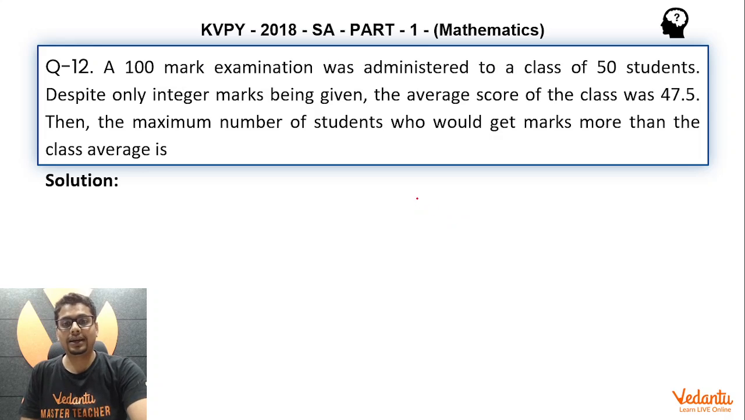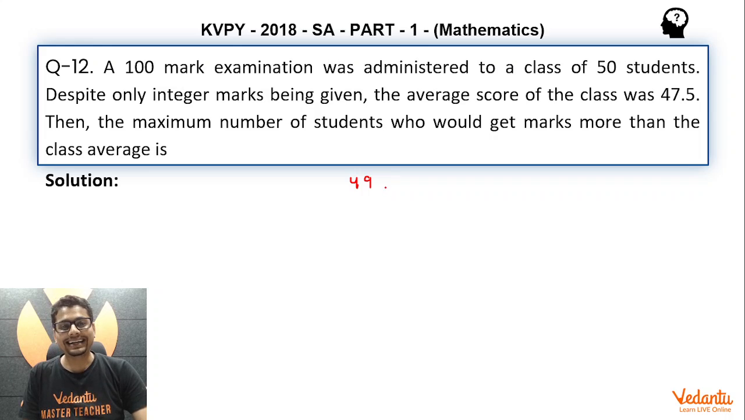Now here, can all the students get more than average marks? Absolutely not. Because then the average would not be what it is. So there are 50 students, so all 50 students can't get more than average marks. So let's say 49 students get more than average marks.